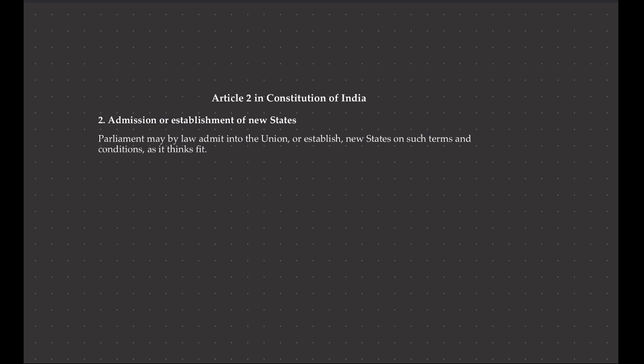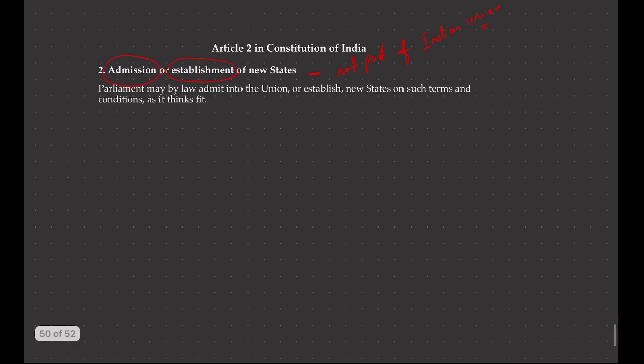Article 2 of the Constitution deals with admission or establishment of new states. These two words are very important for us, and I would like to emphasize: admission or establishment of new states. And these are those states which are not part of the Indian Union. Do remember this, not part of the Indian Union. So Article 2 says that Parliament can admit or establish a new state. So the first question is, who can admit or establish a new state in the Union? The answer is Parliament.